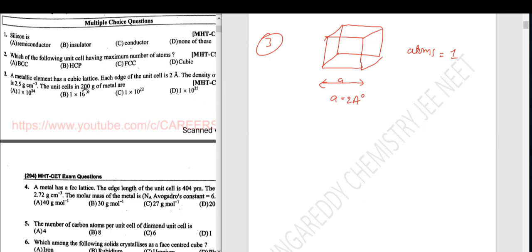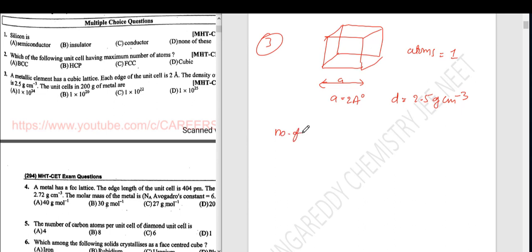The density of the metal is 2.5. Density D equal 2.5 gram per centimeter cube. The unit cell in 200 gram of the metal, number of unit cells?